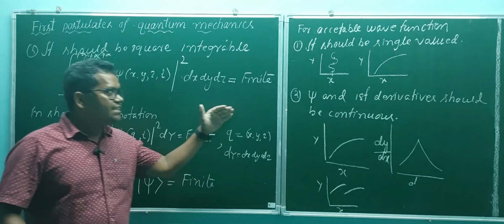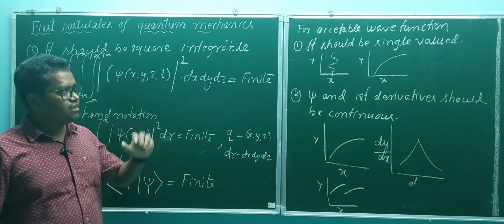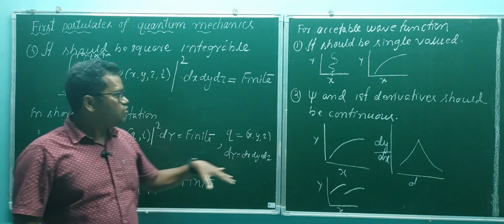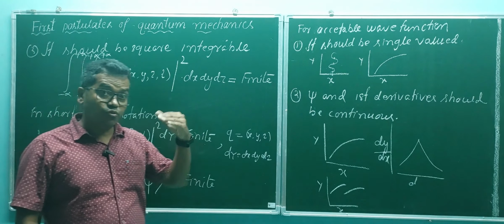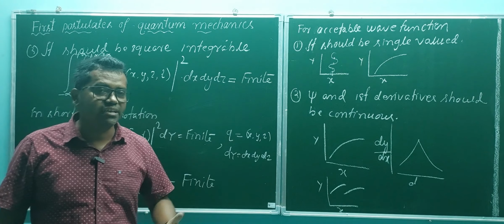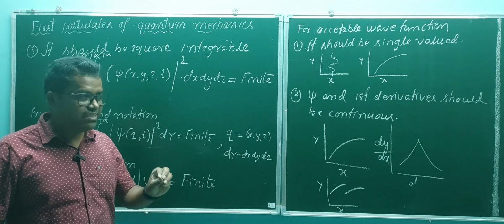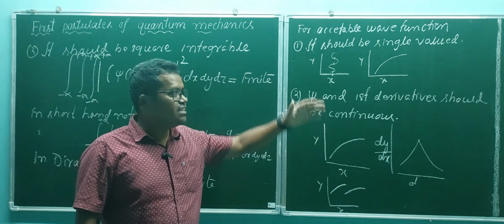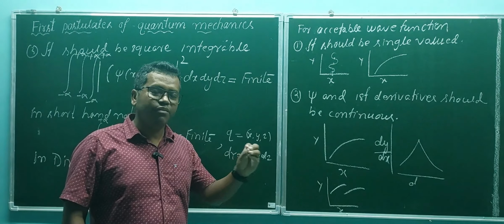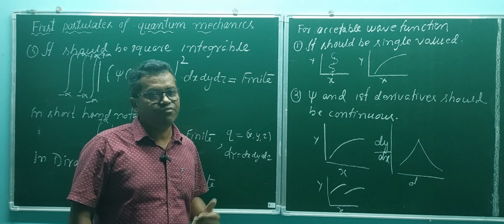So these are the conditions that an acceptable wave function should satisfy. I repeat, an acceptable wave function should follow these three conditions. Those acceptable wave functions which follow these conditions are not only acceptable, but also well behaved functions. So this is the definition of acceptable and well behaved function.